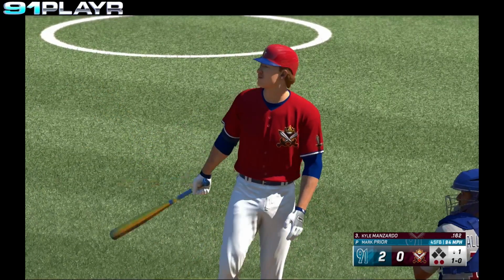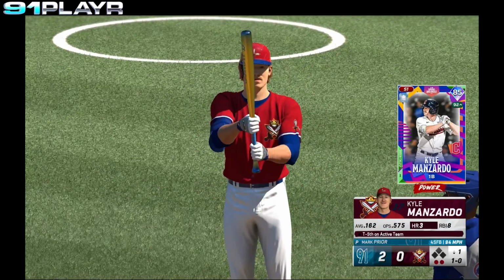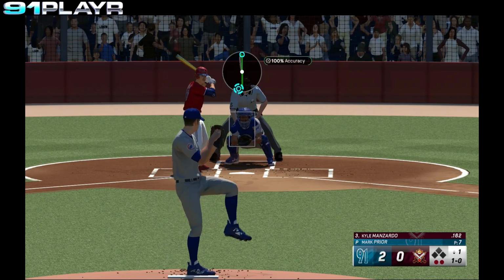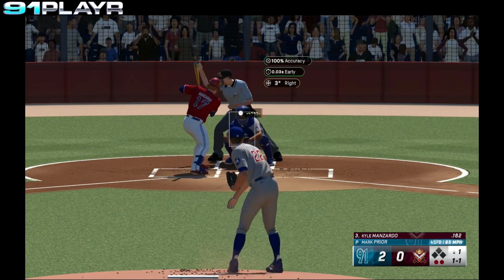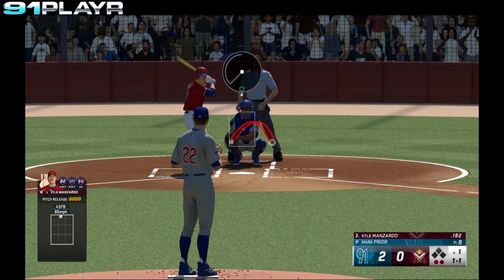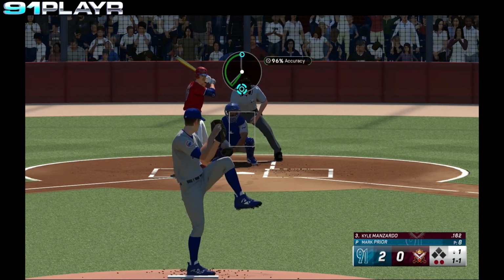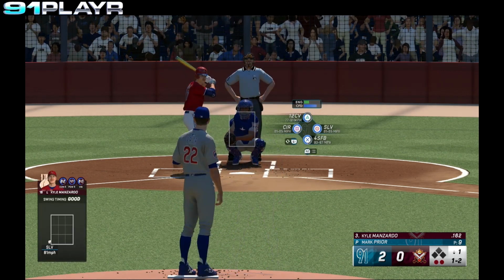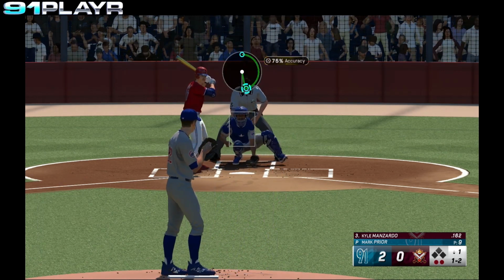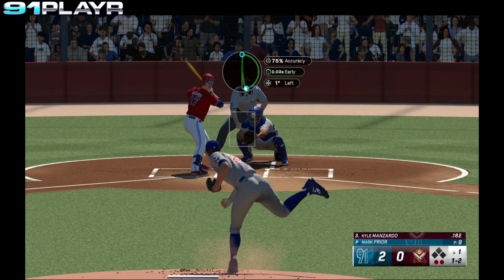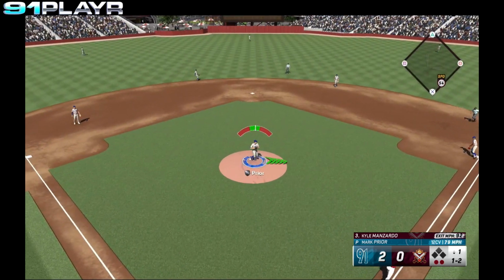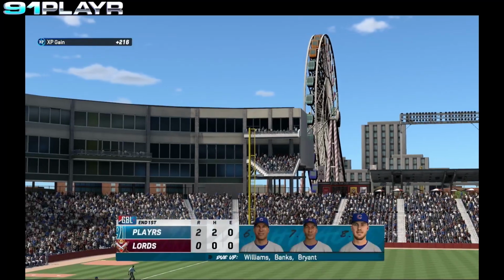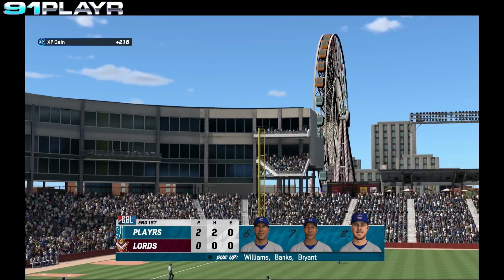Ball. Manzardo takes first pitch for a ball inside. 1-0. Manzardo hitting .162 on the season. There's a strike from Pryor. 1-1's the count. Pryor delivers. Swing and a miss. 1-2 pitch from Pryor. And it's hit back up the middle. Gloved by Pryor. He throws to first in time. Lords go 1-2-3. We go to the top of the second.